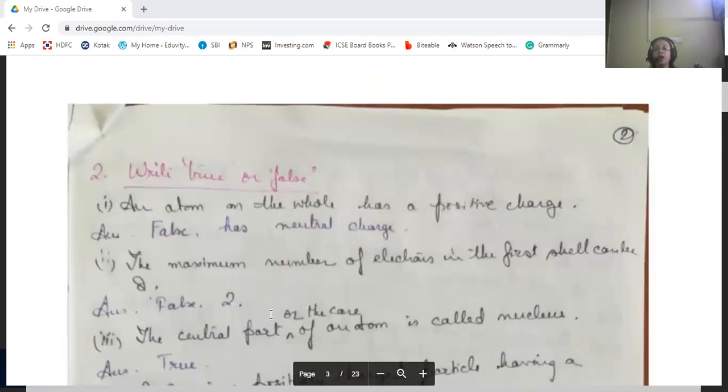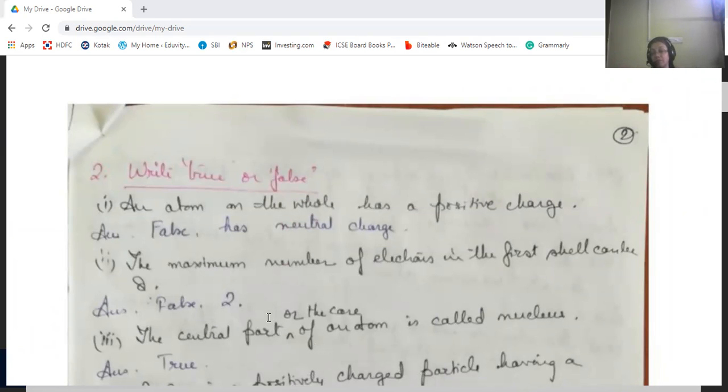Next we come to true and false. An atom on the whole has a positive charge. No, an atom on the whole has neutral charge, because the number of positive charge is equal to the number of negative charge.